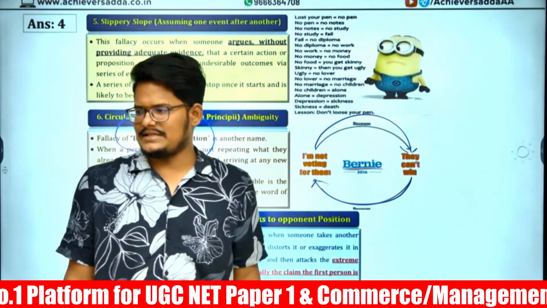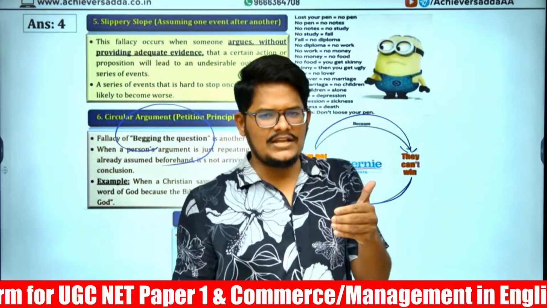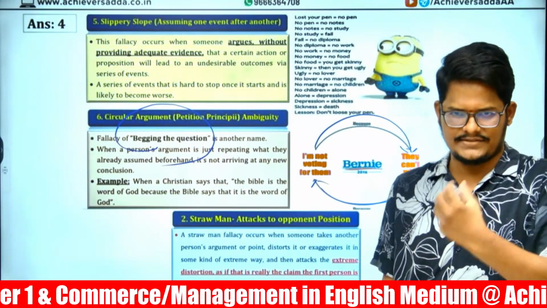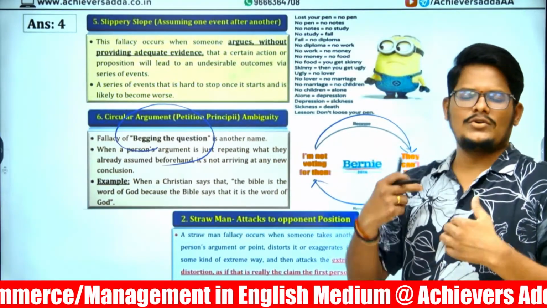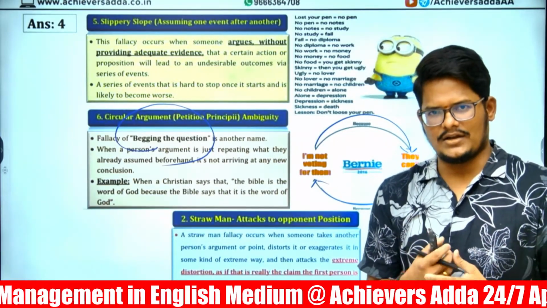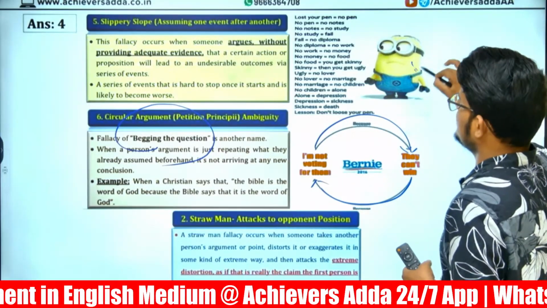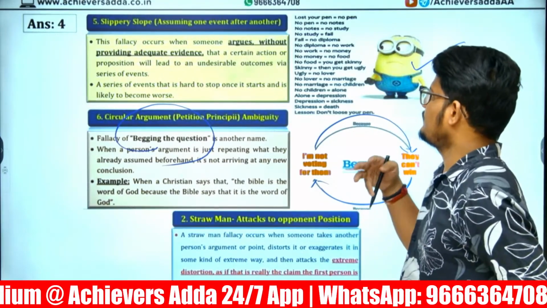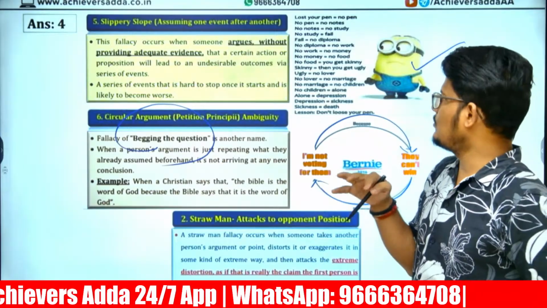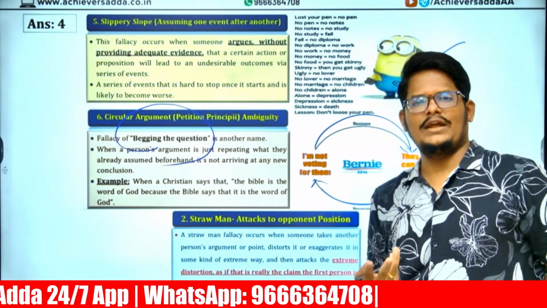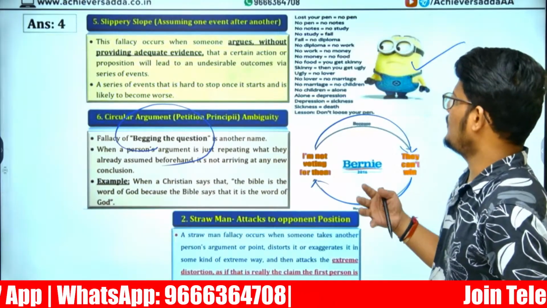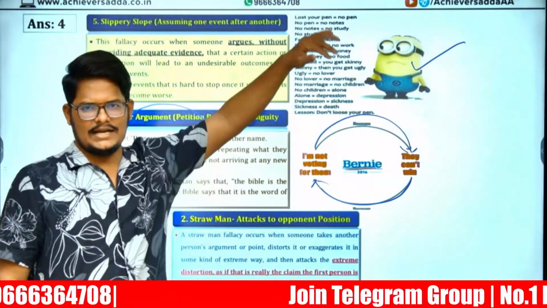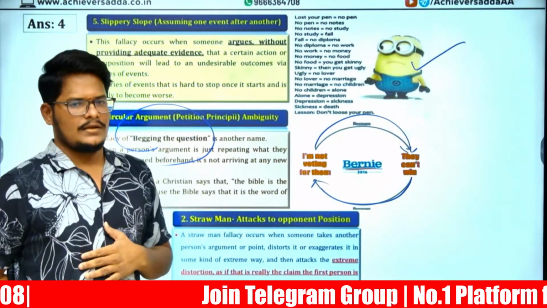And slippery slope is nothing but when you are assuming one event after another without any sufficient evidence. Simply, it is out of your fear only that you are assuming one event after another. That is called a slippery slope. Lost your pen. When no pen, no exam. When no pen, no notes. When no notes, no study. When no study, fail. When we fail, no diploma, no qualification. When no diploma, no work. When no work, no money. So like this, one event after another you are assuming without any evidence.